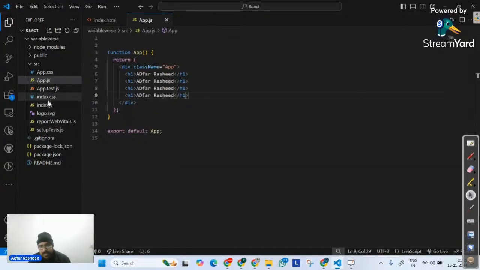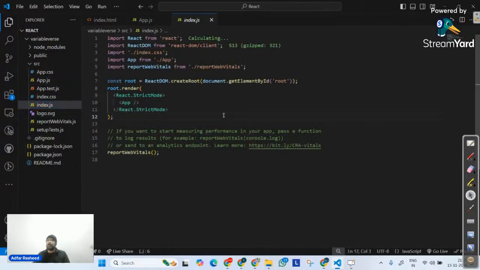Over here, there is the main file. Even app.js is not the main file, but there's one other file, which is index.js. Let's understand what the index.js file is. This is the file which is actually responsible for creating the connection between your index.html and here. Over here, if you see, we create a variable. Ignore all of these things as of now. On line number 7, you can see I am creating a variable root.